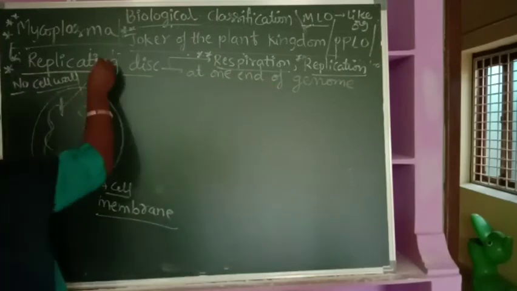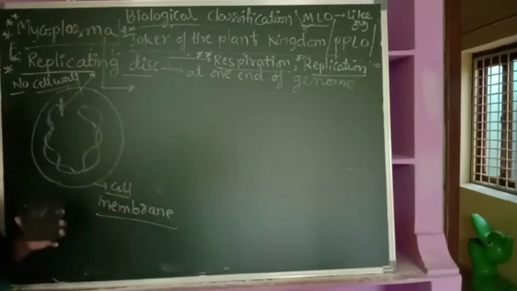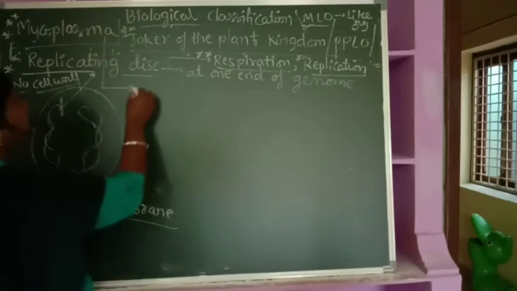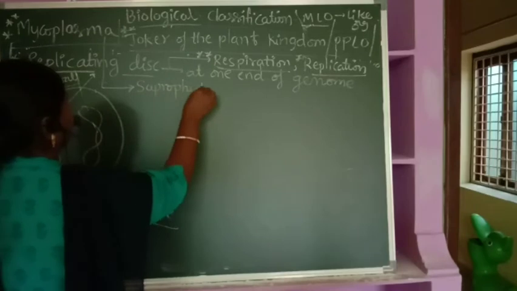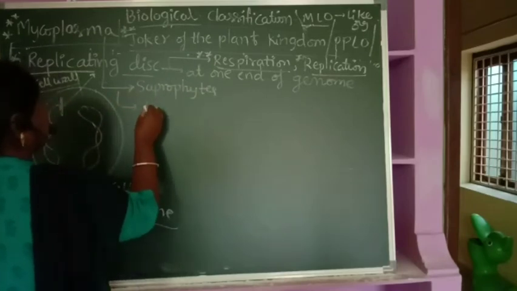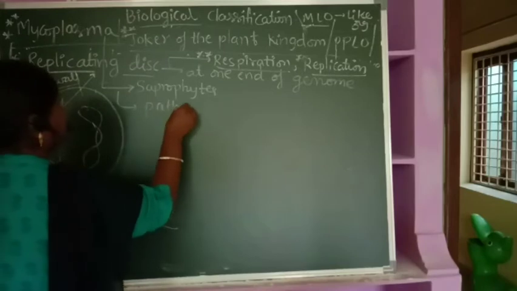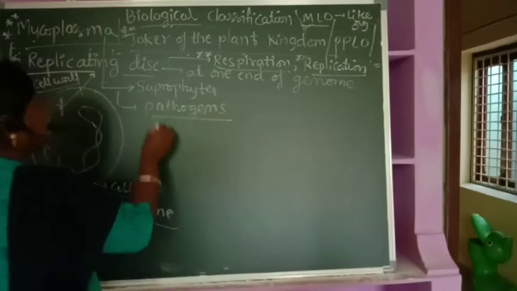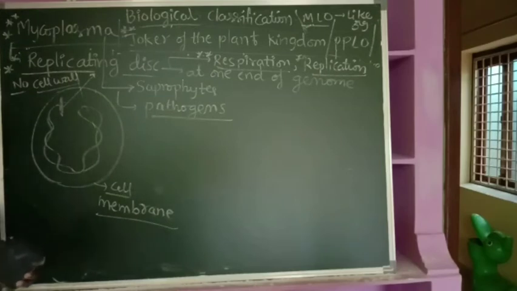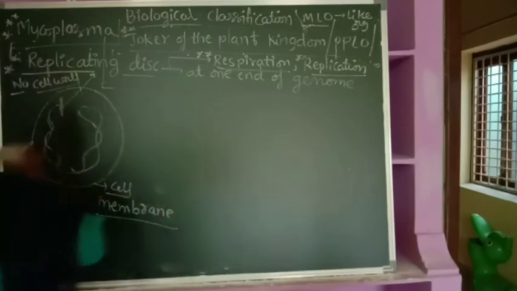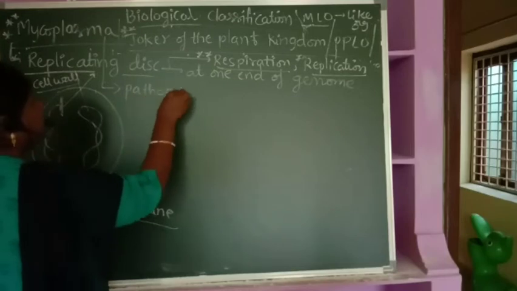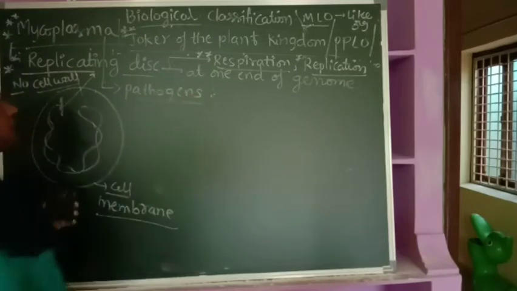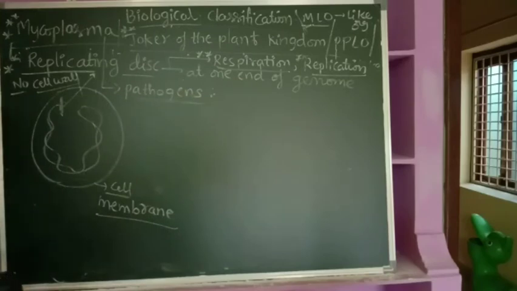Among the Mycoplasmas, some are useful, some exist as saprophytes, and some exist as pathogens. Because most of them are saprophytes, now let us talk about the pathogenic nature of Mycoplasma. Some Mycoplasmas are harmful to human beings, causing different diseases. What are pathogens? Disease causing organisms are called pathogens.